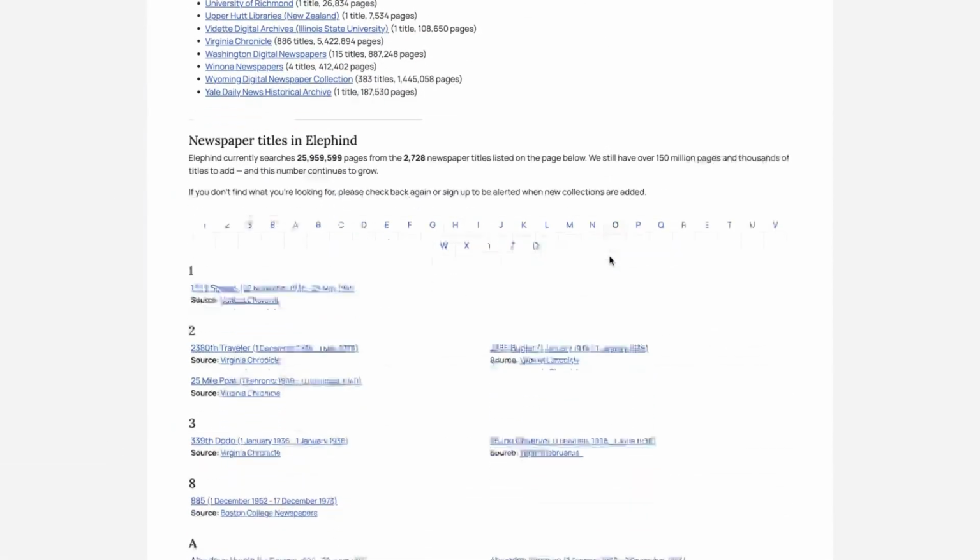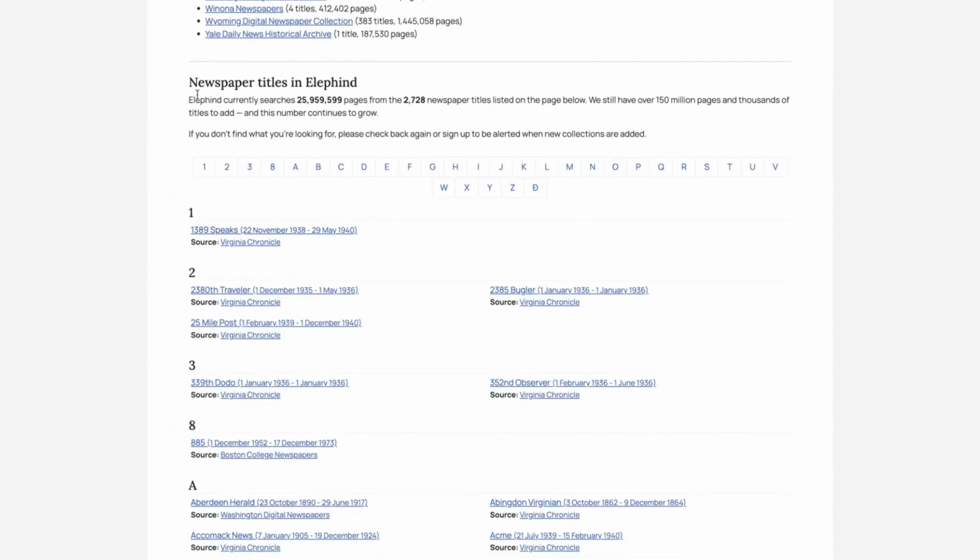Another way to do that is to scroll down and you'll see newspaper titles in Elephind. This will also be updated as things are added. And here you can look through them in alphabetical order, by newspaper title. So if you wanted a newspaper that started with A, you can click that.